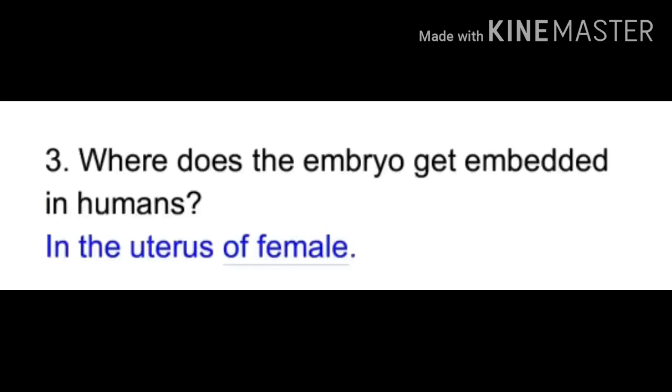In vitro fertilization. Question number 3 now. Where does the embryo get embedded in humans? And the answer is in the uterus of female.